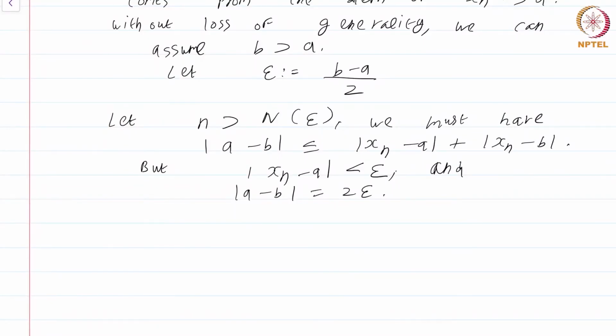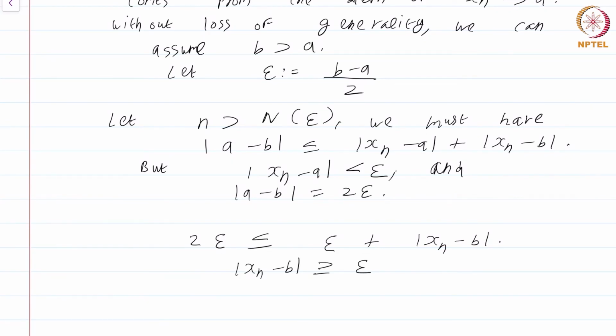Okay. What this tells us is that 2 epsilon is less than or equal to epsilon plus mod xn minus B. Right? That means mod xn minus B is greater than or equal to epsilon.